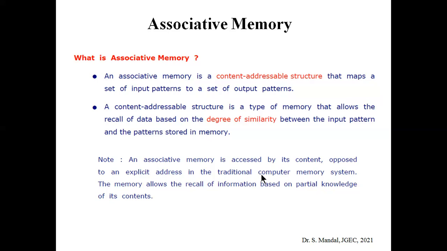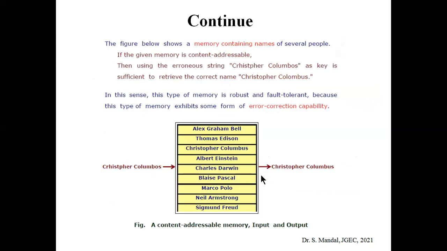Basically, it is a type of memory that allows to recall a data based on its degree of similarity between input pattern and the pattern stored in the memory. So it will be clear if we give a formal example for the associative memory.